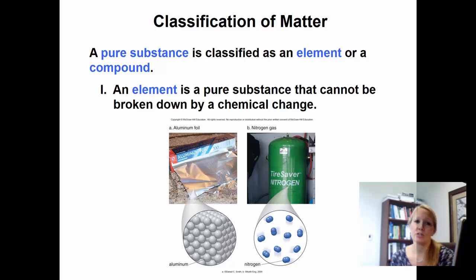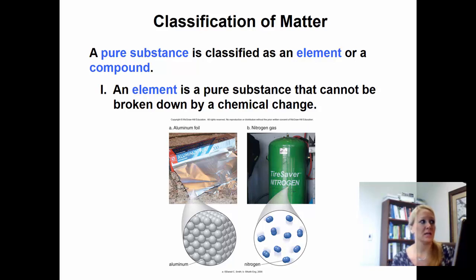A pure substance, the best way to look at this is that it can be an element. If you look at the periodic table that I told you to pull out or have one handy, you'll see that all of the elements on the periodic table are the simplest, most pure form of matter, of atoms.